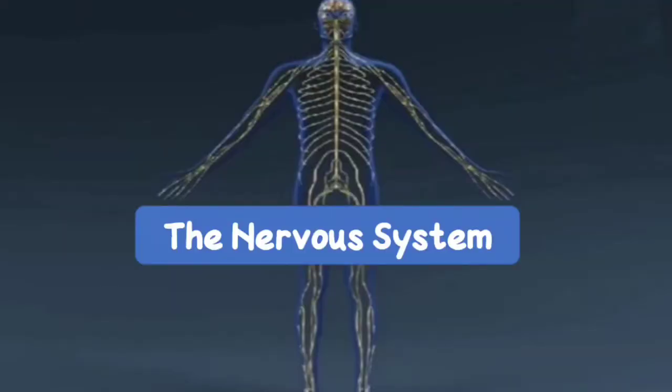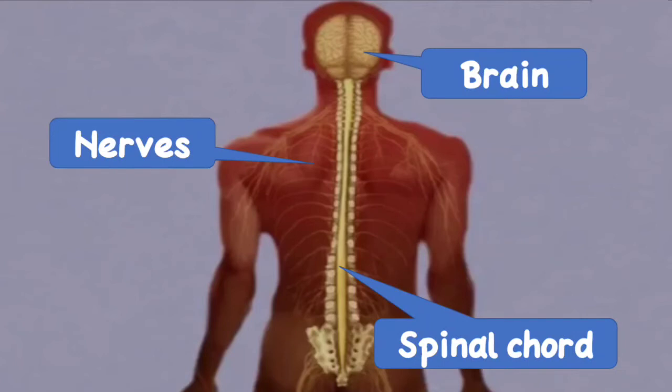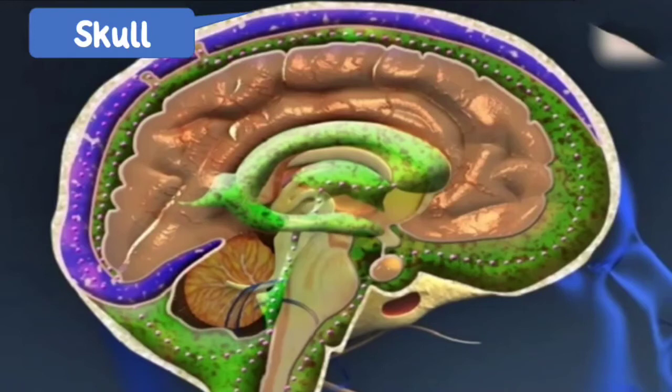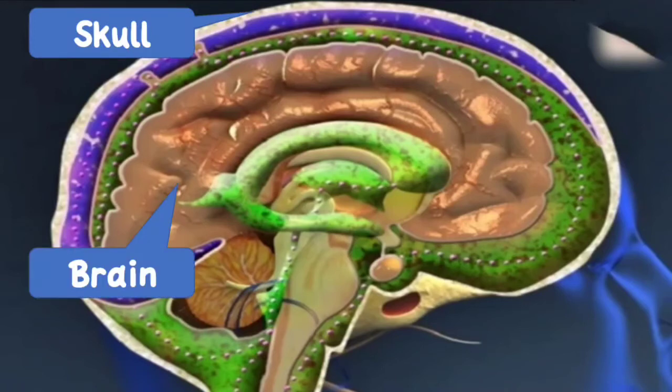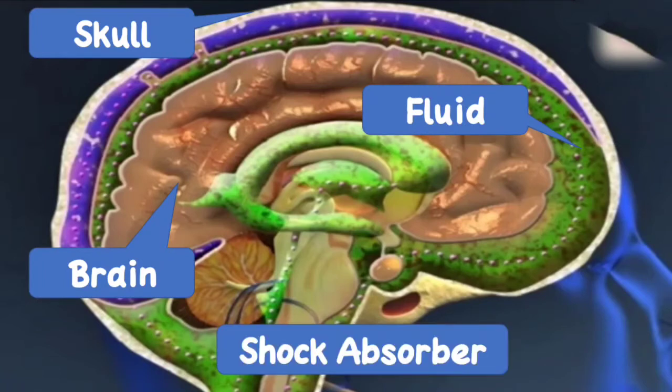Next is the nervous system. The nervous system consists of the brain, spinal cord and nerves, and it controls all the activities of our body. In addition to the skull, the space between the skull and the brain is filled with a fluid, and this acts as a shock absorber. It protects the brain from shocks, jerks and any sudden sharp movements.